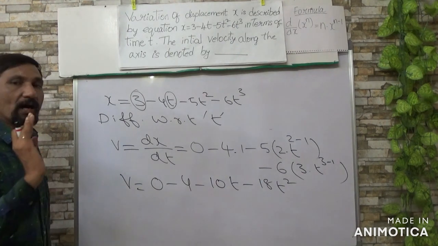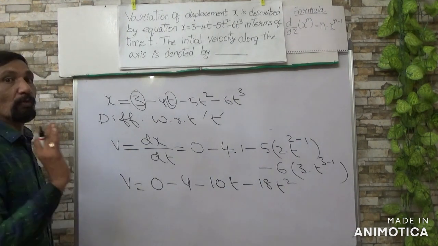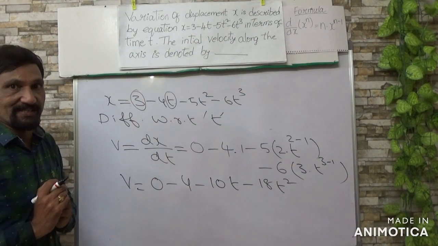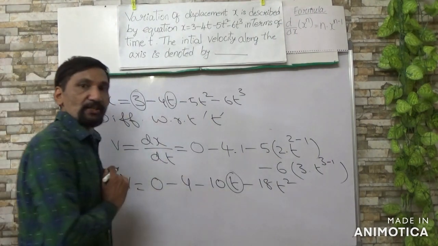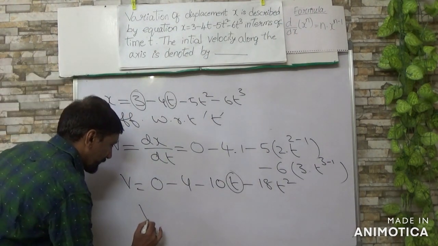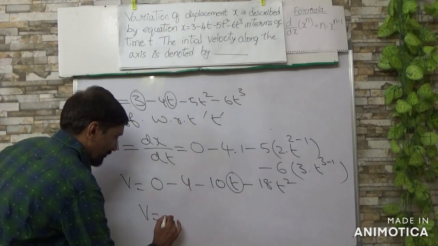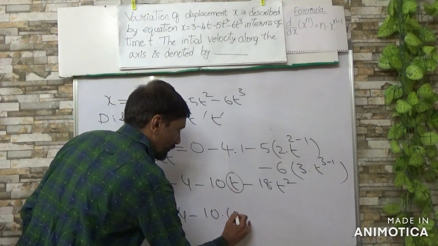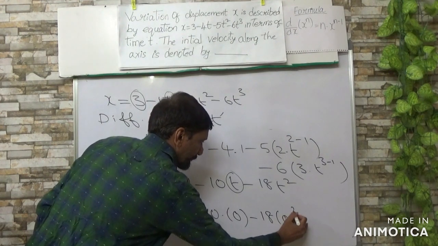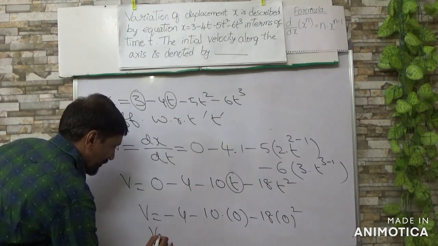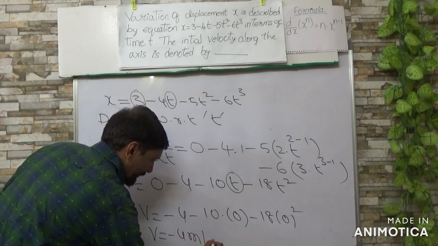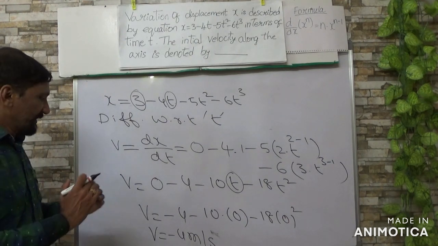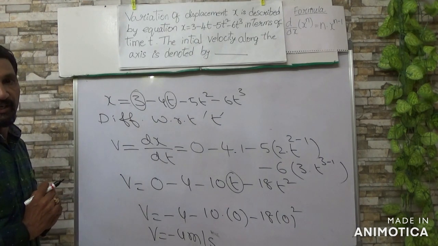So this is the velocity after time t seconds, but you want the initial velocity, meaning the starting velocity. So you must put t equal to 0. If you put t equal to 0, you get the starting velocity: minus 4 minus 10 into 0 minus 18 into 0 square. So you get velocity equal to minus 4 meter per second. This is the velocity taken in the negative direction.